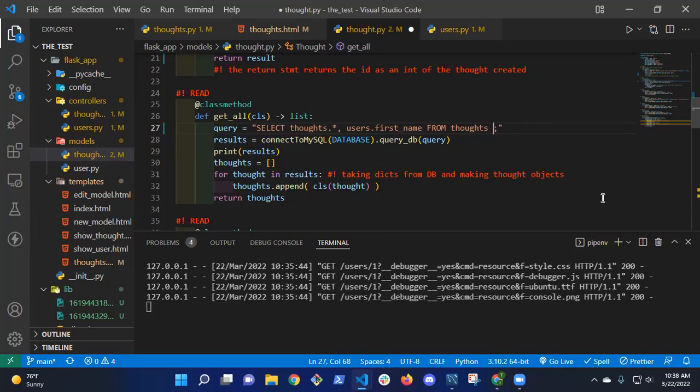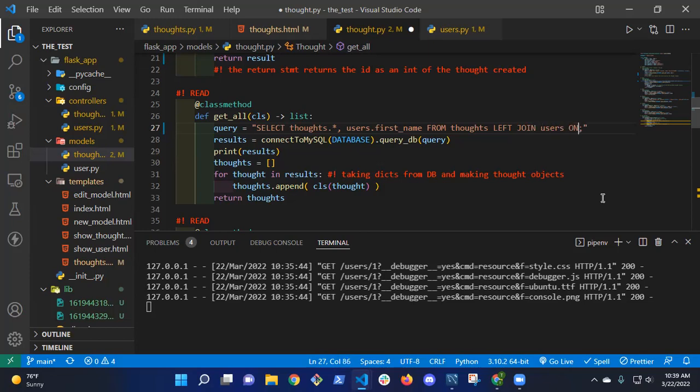Would you join them? Join, yeah. I'm going to use left join just because I want to be able to get thoughts. Well, I guess we wouldn't have a thought without a user, but I'm just going to do left join just to be on the safe side. So I'm going to left join users.